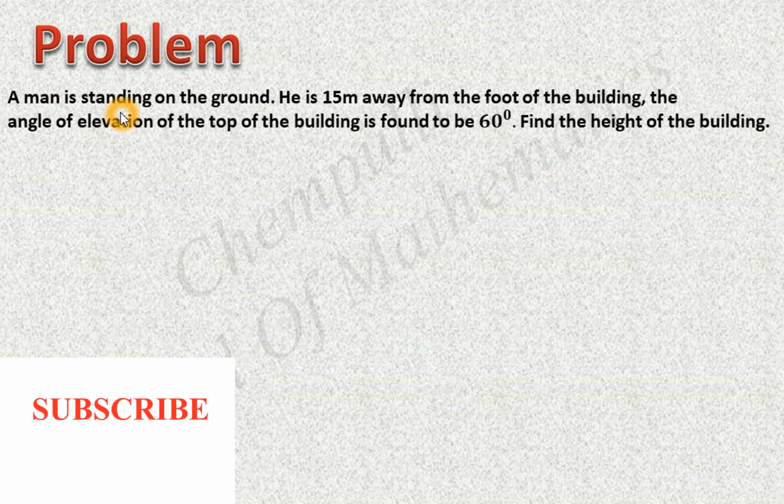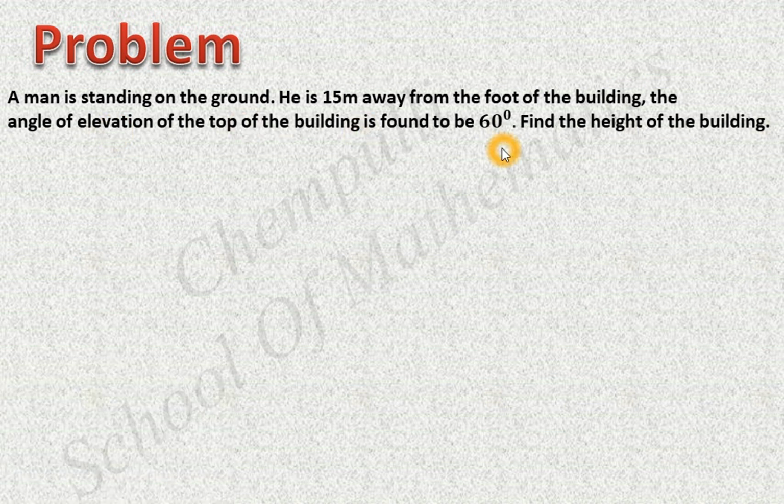A man is standing on the ground. He is 15 meters away from the foot of the building. The angle of elevation of the top of the building is found to be 60 degrees. Find the height of the building. Here in this case, we have to find the height of the building. One person is standing on the ground. He is 15 meters away from the foot of the building. Then the angle of elevation is given here. That angle of elevation is 60 degrees. Here we have to find the height of that building.